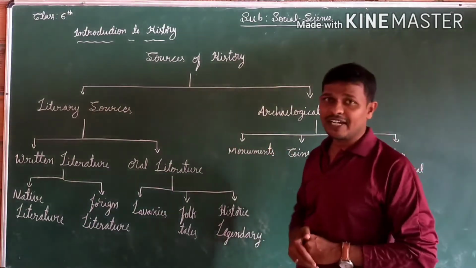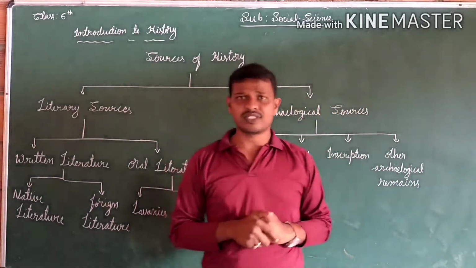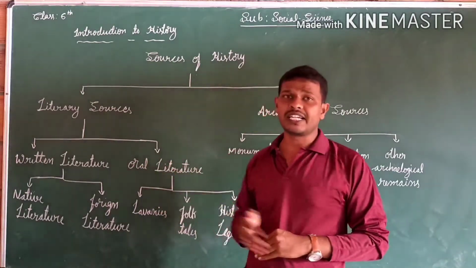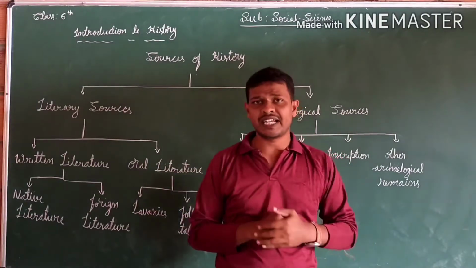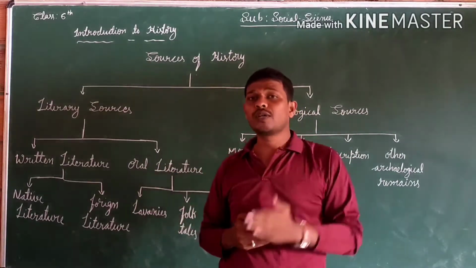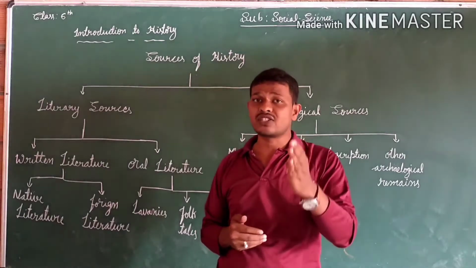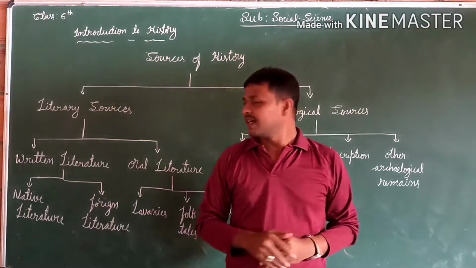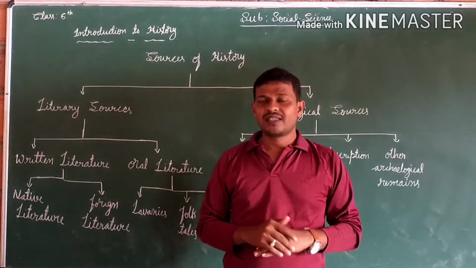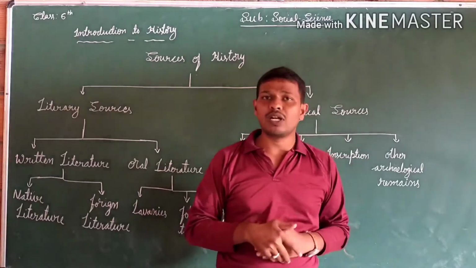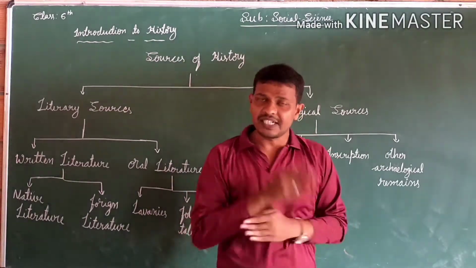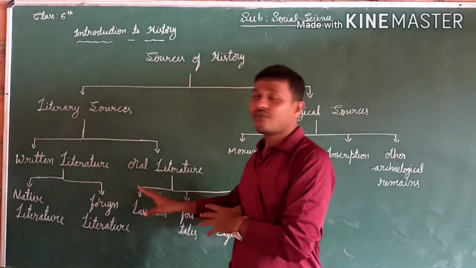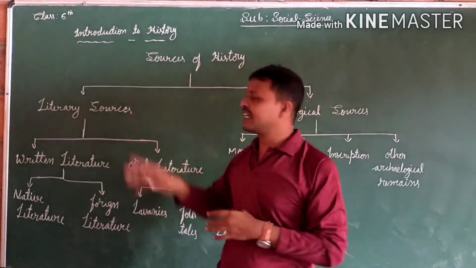So what is the meaning of literary sources? Literary sources contain written literature and oral literature. What is the meaning of written literature? The person who gives an immemorable contribution to history in written language, that is called written literature. And oral literature is when the person gives the immemorable contribution orally.